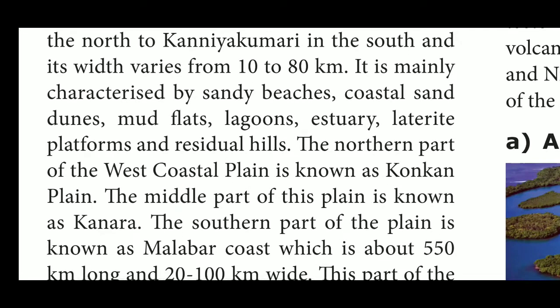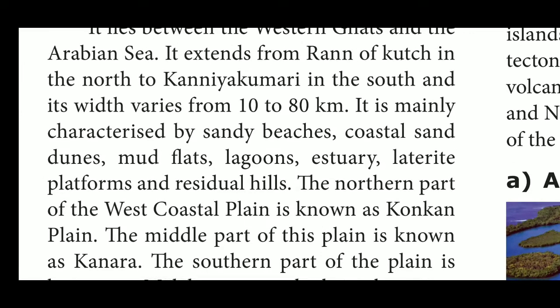It lies between the Western Ghats and the Arabian Sea. It extends from the Rann of Kutch in the north to Kanyakumari in the south, and its width varies from 10 to 80 kilometers. It is mainly characterized by sandy beaches, coastal sand dunes, mud flats, lagoons, estuaries, lateral platforms, and residual hills.